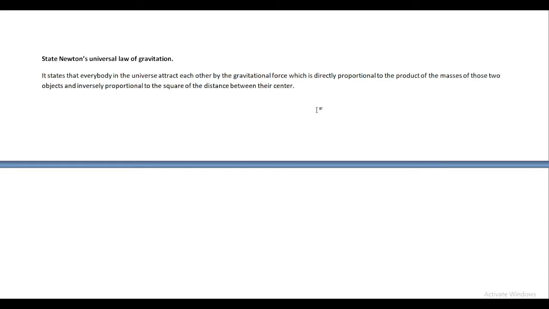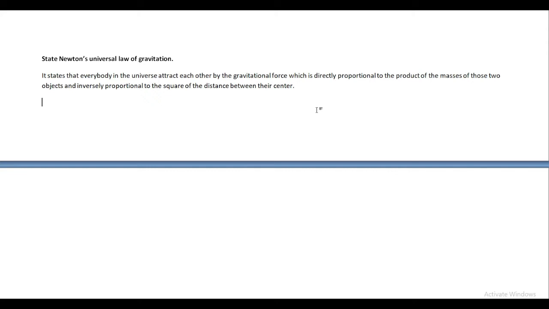So this is the meaning of directly proportional to the product of the masses of those two objects and inversely proportional to the square of the distance between their centers. That means the gravitational force of attraction is more in the case of bigger objects and it is less in the case of smaller objects.